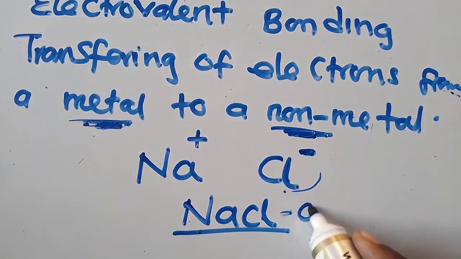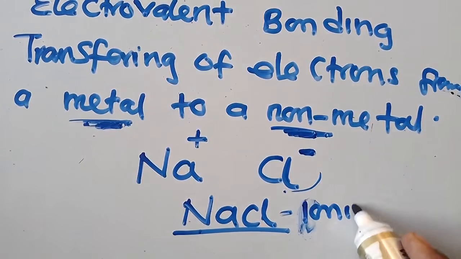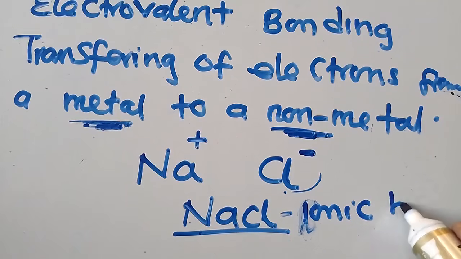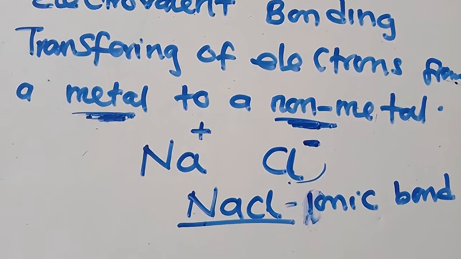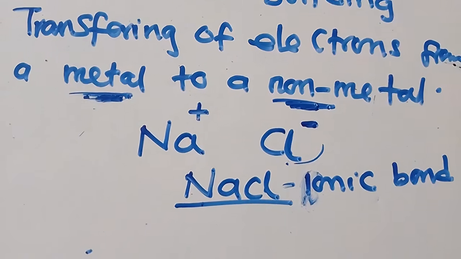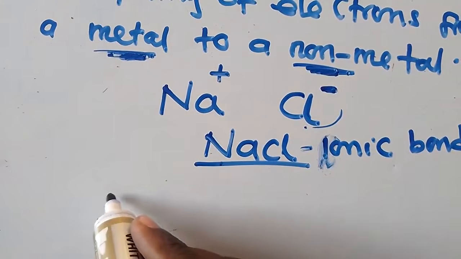So we can call this an ionic bond. We can call it an ionic bond because it exists between a metal and a non-metal. This process of losing or gaining electrons has a specific term that we call it. This term is called electrovalence.